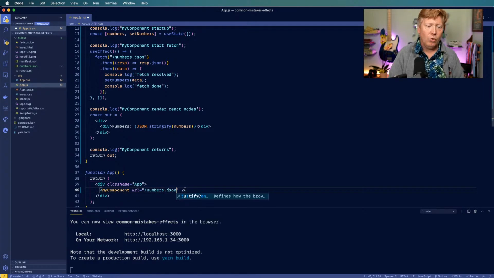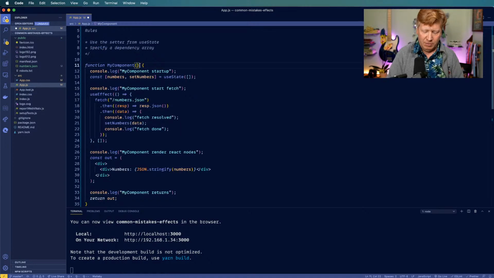And this is basically saying, cool, I want you to go get this data from here. So I'm going to make it a property like that. And then what I can do is make this a dependency on this fetch. So I can fetch that URL and I can make a dependency on that. So let's try it out.